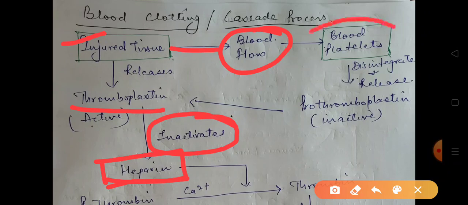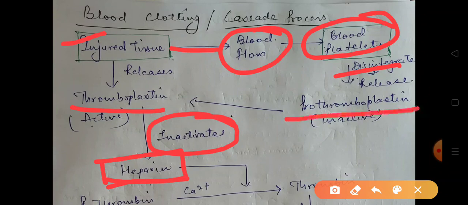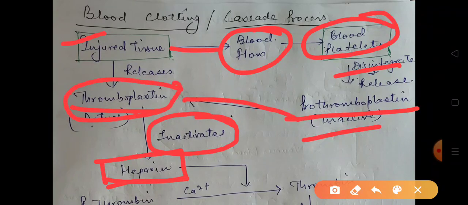In blood, platelets are there. These blood platelets, on getting injury, disintegrate and release the protein prothromboplastin, which is inactive. When it is released, it gets converted to active thromboplastin, and this thromboplastin inactivates the heparin. It means that now the clotting can occur.